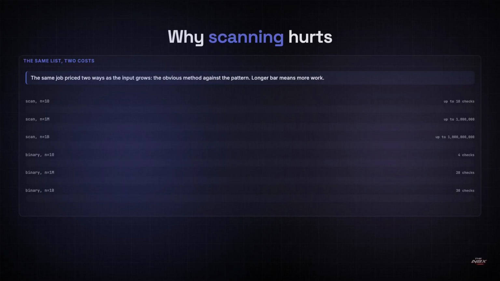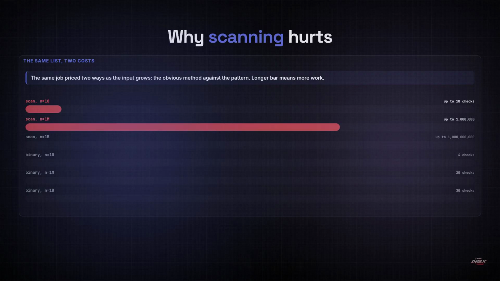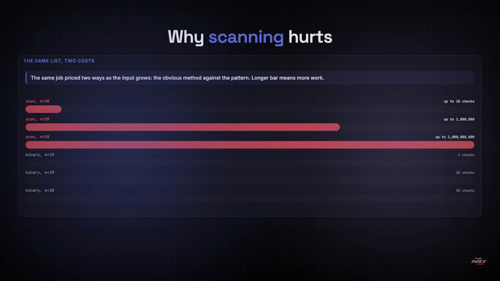Scanning means checking every item until you hit the one you're after. On 10 items, that's up to 10 checks, which is nothing at all. On a million, it's up to a million, and on a billion, it's a billion. Binary search does 4 checks on 10 items, 20 on a million, and 30 on a billion. Look hard at those last two, because going from a million to a billion, 1,000 times the data, costs you 10 extra guesses. That's what logarithmic means in practice.